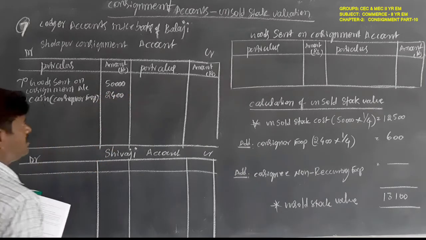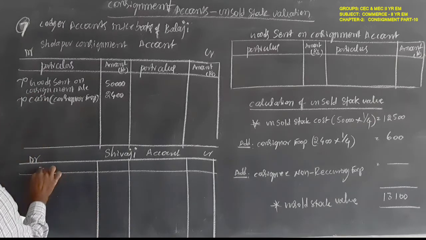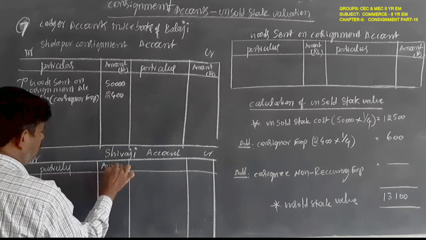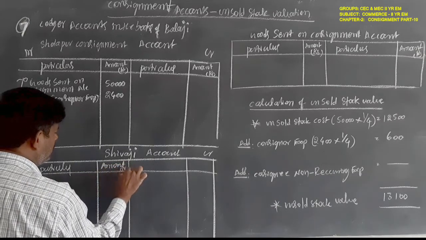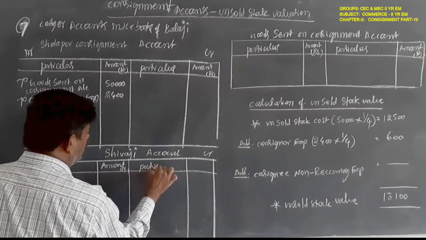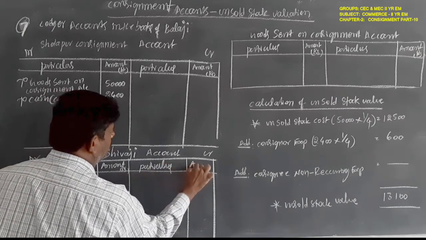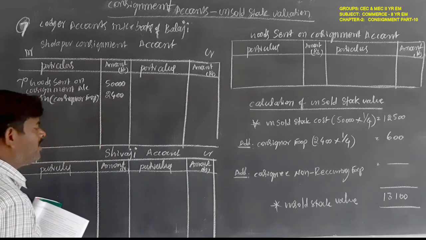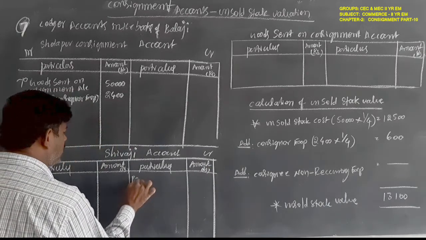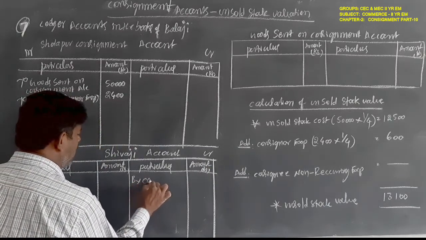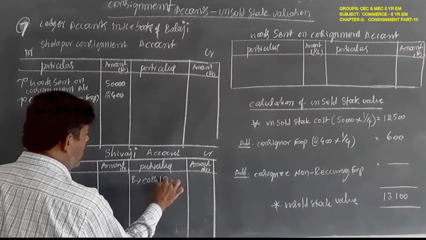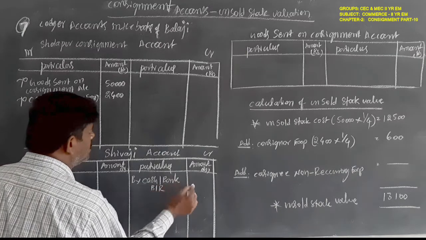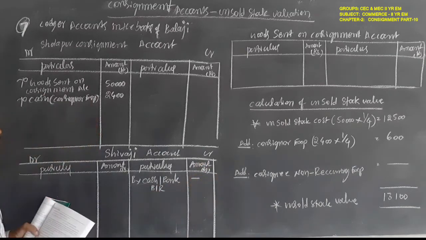And there is no advance. If any advance is there, you have to write here cash or bank or bills receivable. There is no advance, so nil.